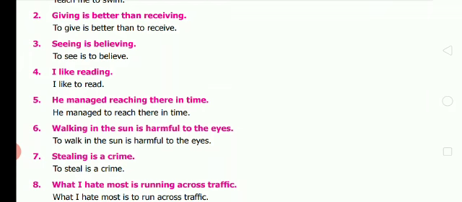Third one, seeing is believing. To see is to believe. Fourth one, I like reading. So the answer is I like to read. Fifth one, he managed reaching there in time. So he managed to reach there in time.